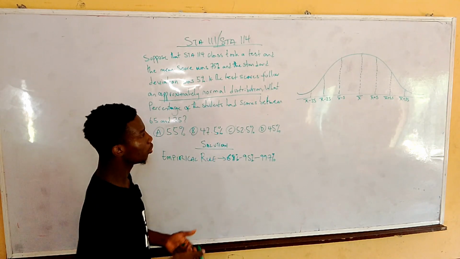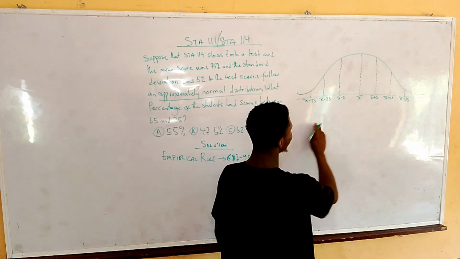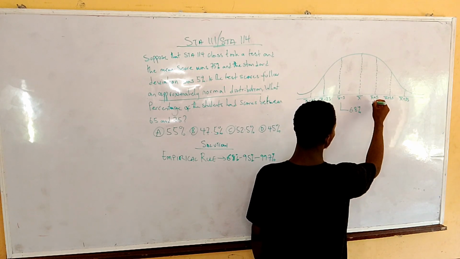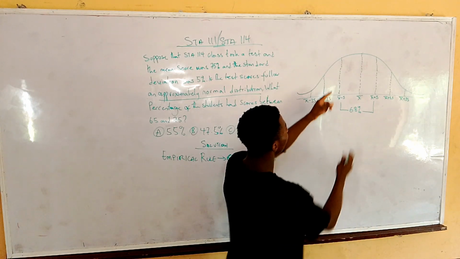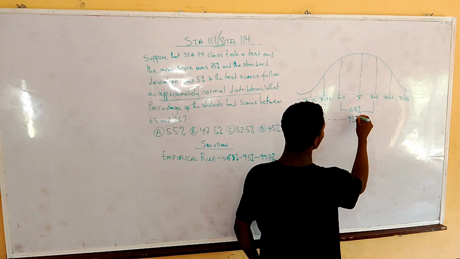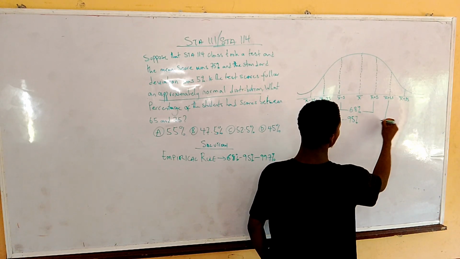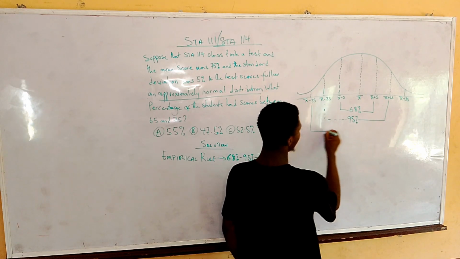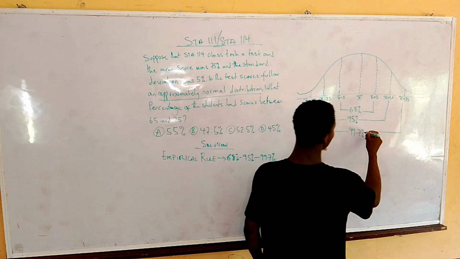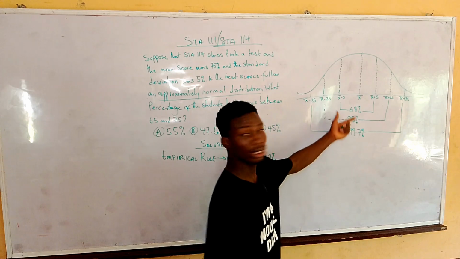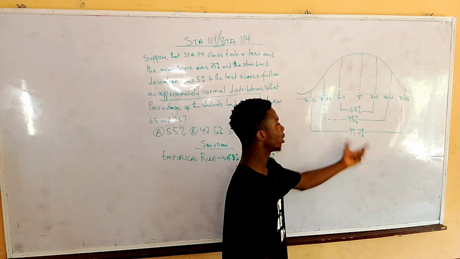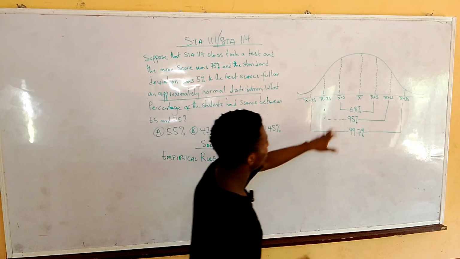Okay, so what's the empirical rule basically saying? The empirical rule is saying that 68% of the observations will lie within one standard deviation, 95% will lie within two standard deviations, and 99.7% will lie within three standard deviations.